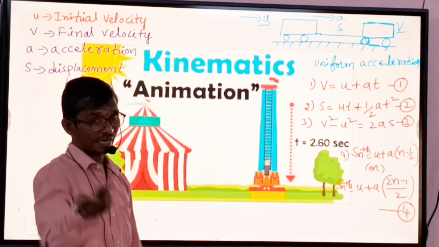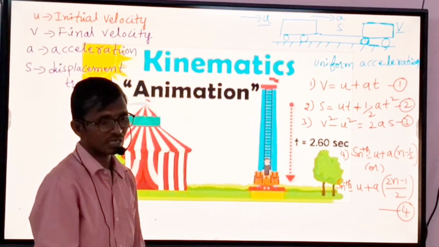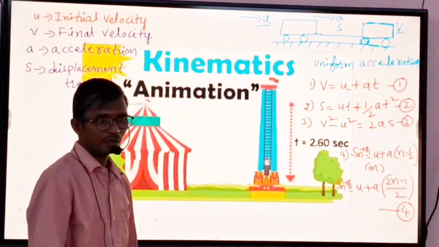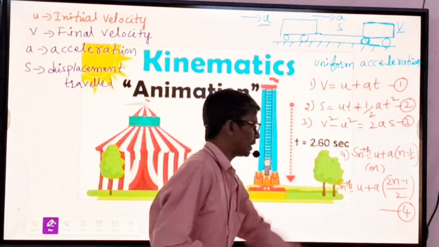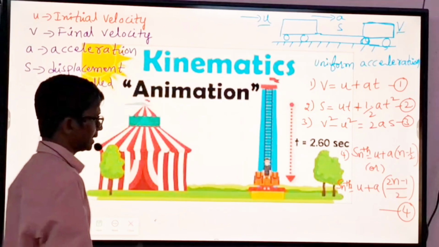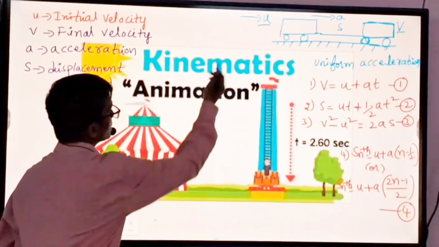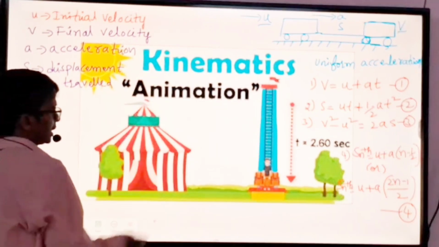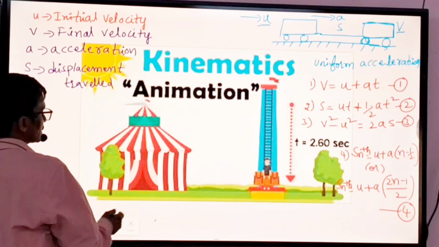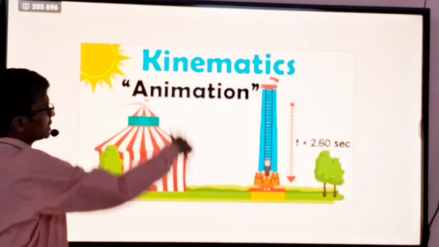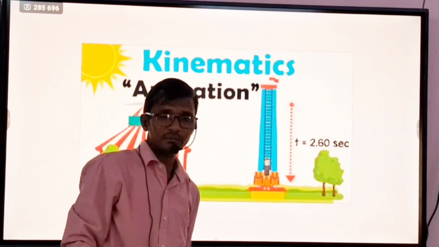Then the distance traveled in the nth second. Suppose the fifth second, how much does it travel? Suppose the third second, how much does it travel? So we are taking the value of n in place. These are the equations of motion we derive, and these equations of motion we are applying.